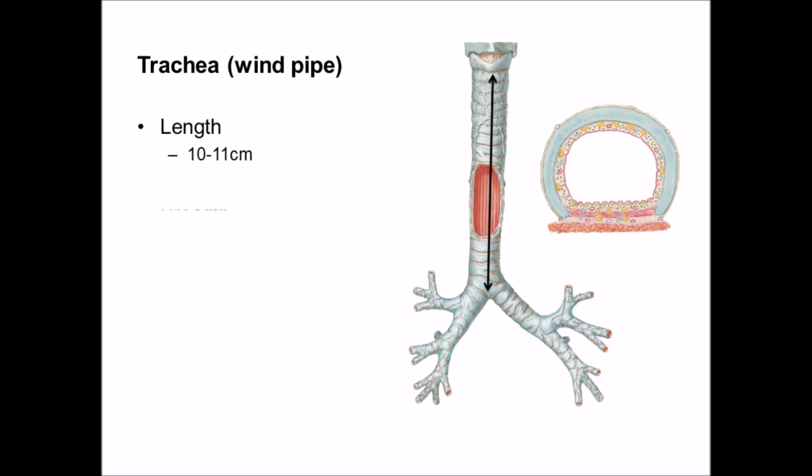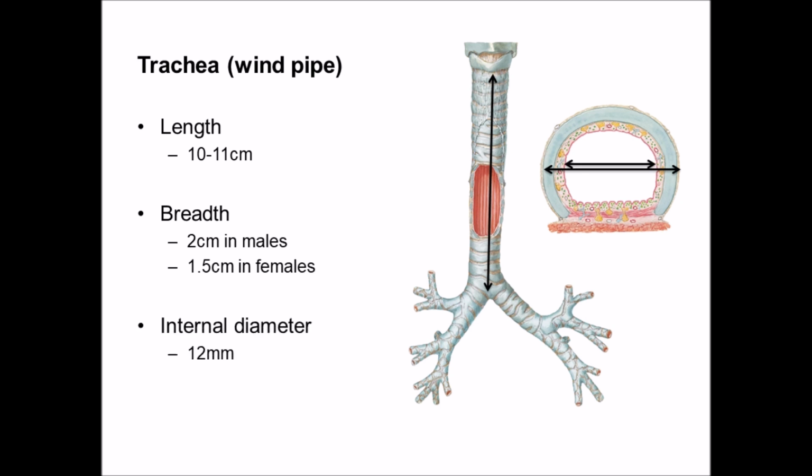The measurements of trachea. It is 10 to 11 cm long, starting from the lower border of cricoid cartilage to the tracheal bifurcation. The breadth of trachea is 2 cm in males and 1.5 cm in females.